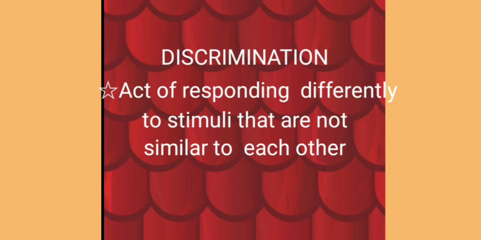Discrimination, on the other hand, is the act of responding differently to stimuli that are not similar to each other. It is like learning that behavior will be rewarded in one situation but it will not be rewarded in another situation. An example of this can be that the rat does not receive food from the second lever and realizes and discriminates that by pressing the first lever only he will get the food.